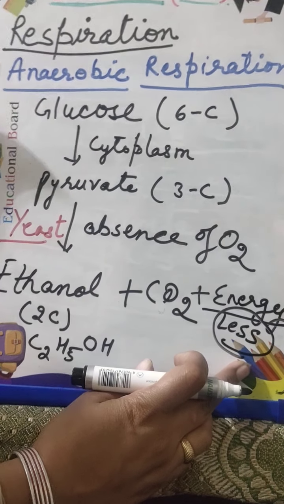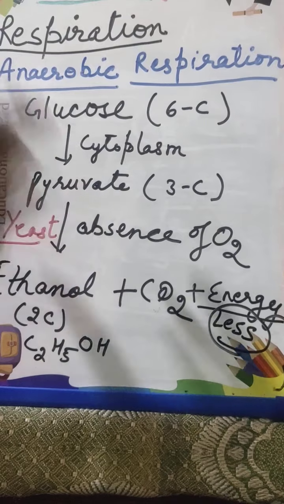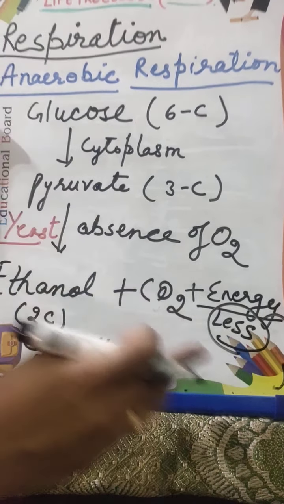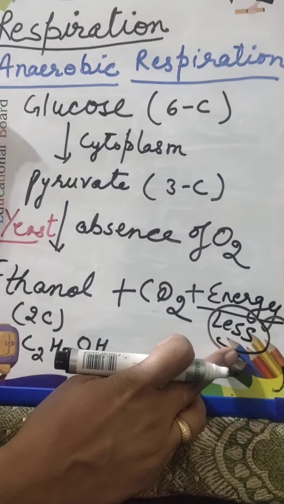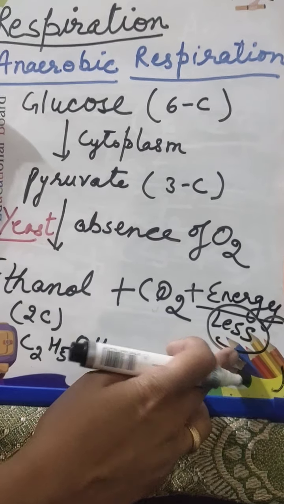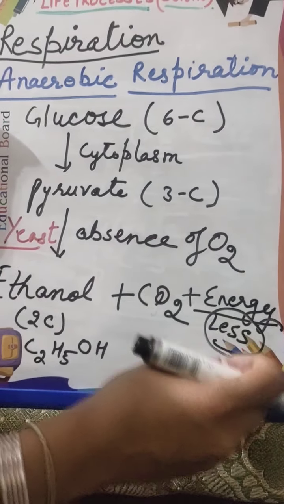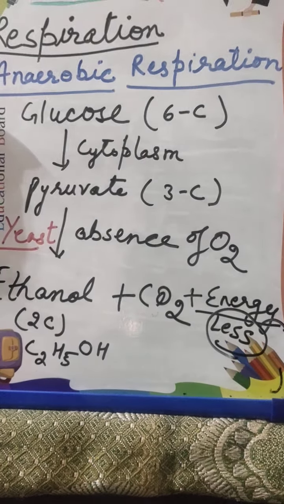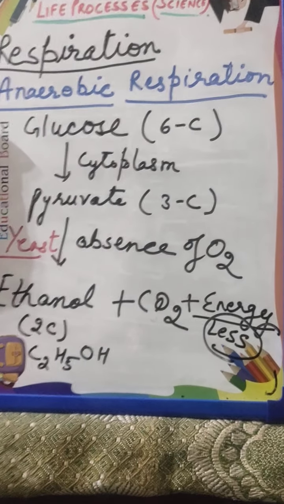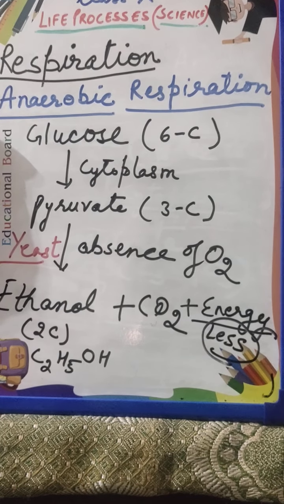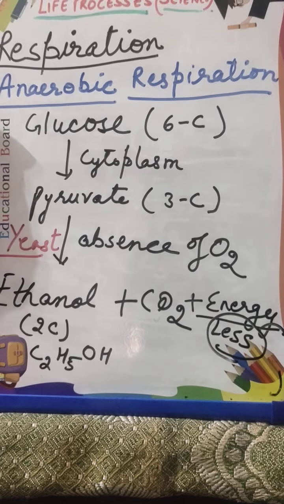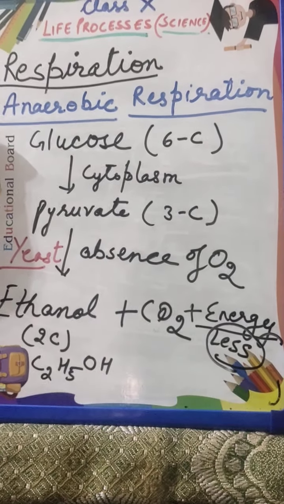We should remember that the energy released during this type of respiration is less, and that amount of energy cannot fulfill the requirement of higher organisms, because their life processes are very complex. So we need more energy, and so less energy is